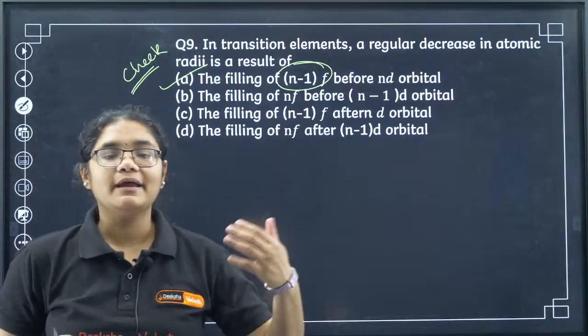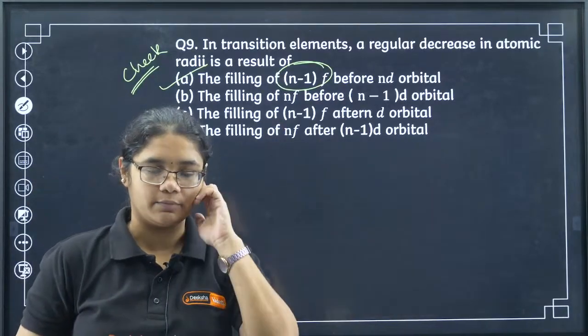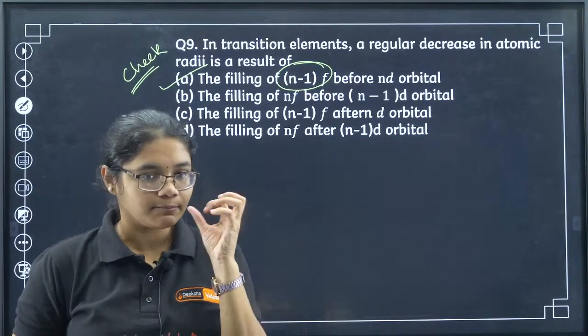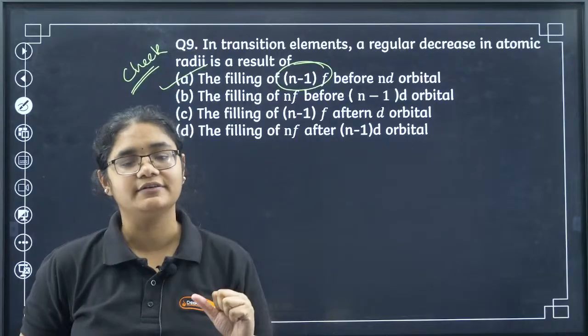Yeah, so n-1f orbitals fill before the n-1d orbital, right? And that is why the poor shielding effect of f orbitals is there, so the effective nuclear charge increases.